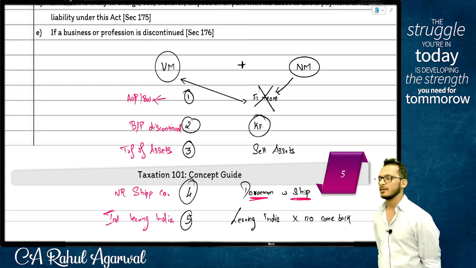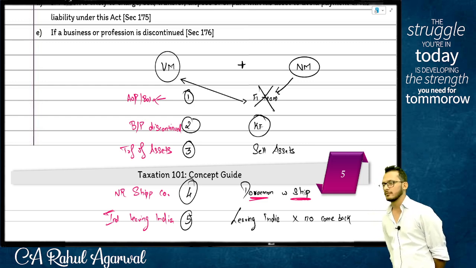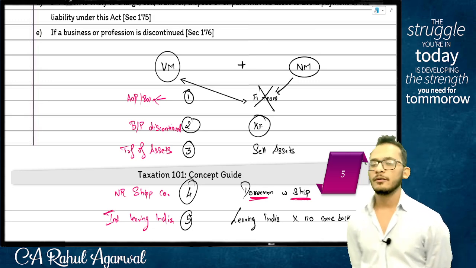Step 5 is a consequence of 4. If 4 is a mistake, 5 is automatically wrong. Yes or no?